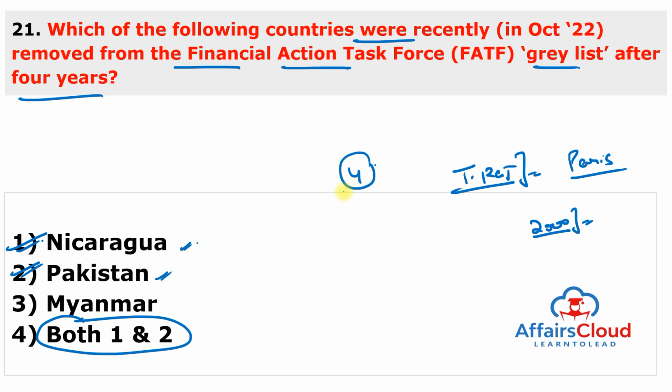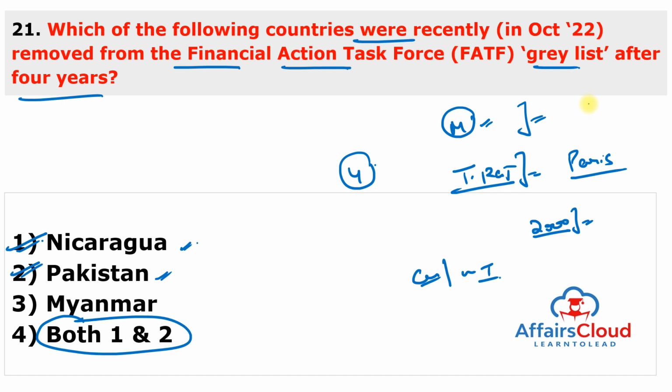of 4 years. But new jurisdictions subject to increased monitoring, or under the grey list, are Democratic Republic of Congo, Mozambique and Tanzania. And the Financial Action Task Force has put Myanmar on the blacklist, or the high risk jurisdiction, and has called on the members to apply enhanced due diligence to business relations and transactions in Myanmar.